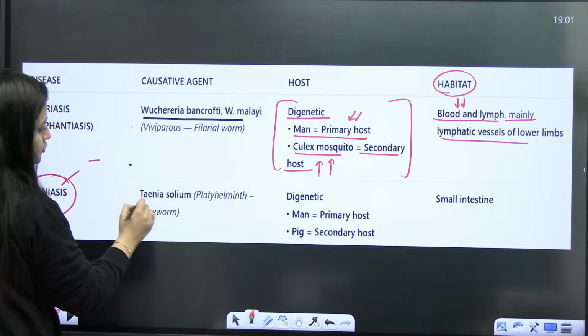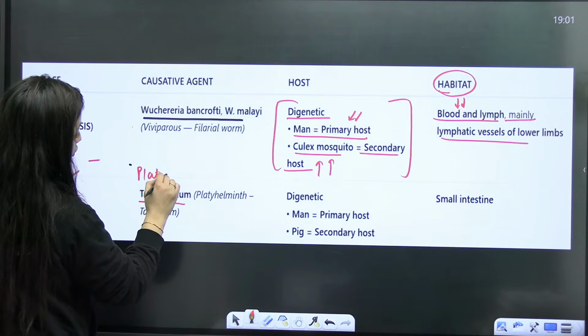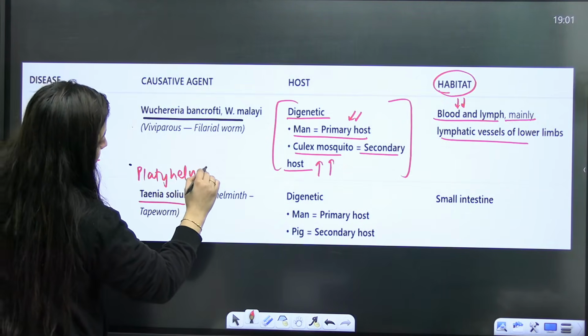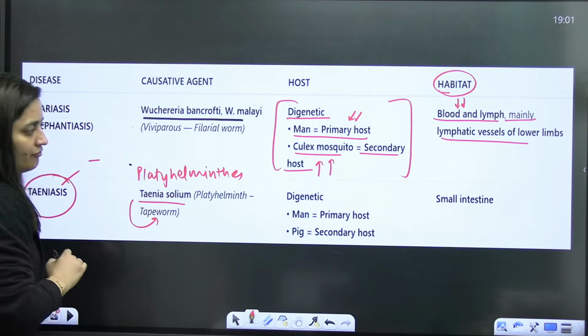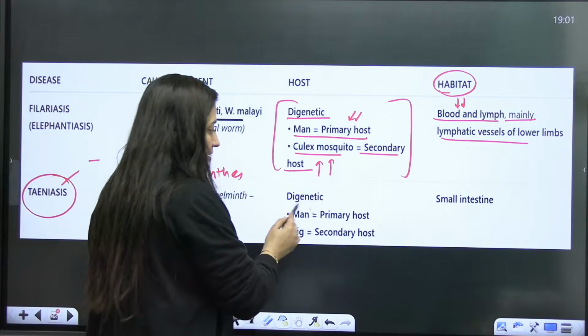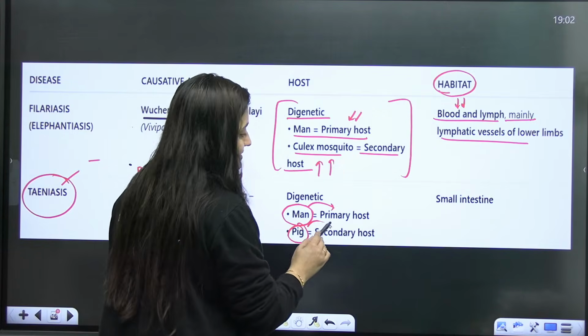Then comes teniasis. It is caused by Taenia solium. That is a platyhelminth. That is not a roundworm, students. That is a flatworm basically. Here it is also known as the tapeworm. So it is again digenetic. So man is the primary host. Pig is the secondary host.